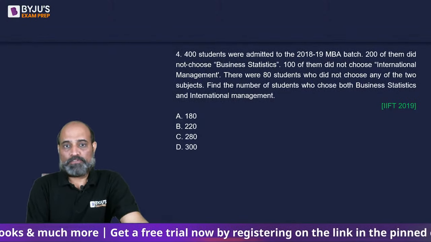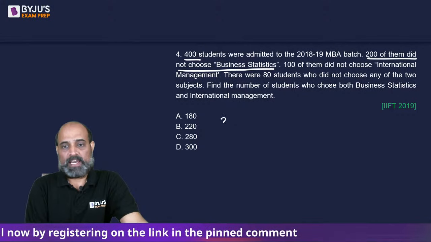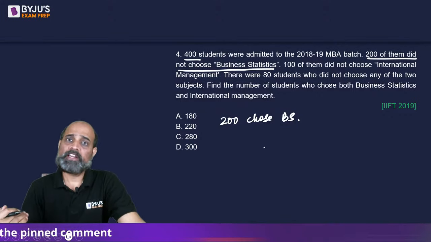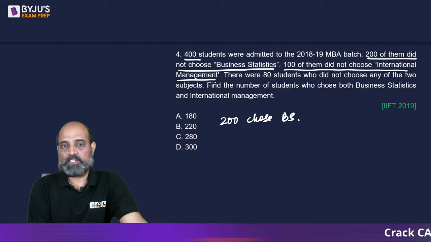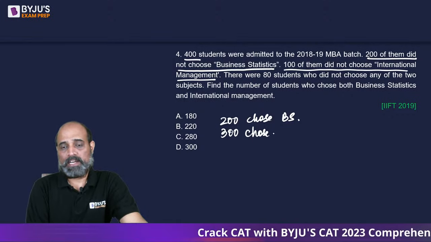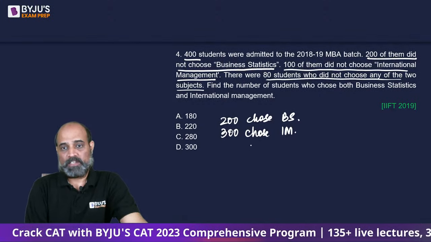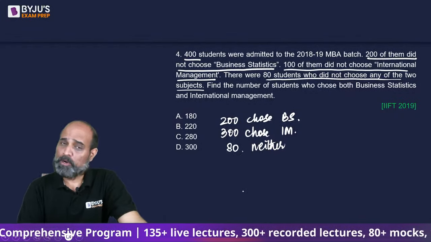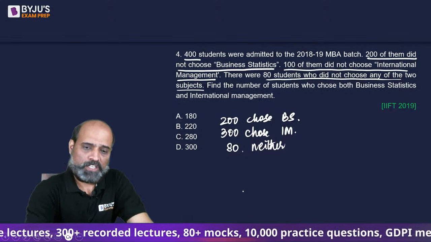So, out of 400 students, if 200 of them did not choose business stats, so can I say 200 chose business stats? 400 में से 200 ने नहीं करा, मतलब, which means remaining 200 did. 100 of them did not choose international management. Out of 400, if 100 did not choose, that means 300 chose international management. And 80 students did not choose any of the 2 subjects. So neither अपना हो जाता है 80. If you know the De Morgan's theorem, उधर से भी आ जाएगा. Otherwise, you can draw the Venn diagram for this also. It will also give you the answer.